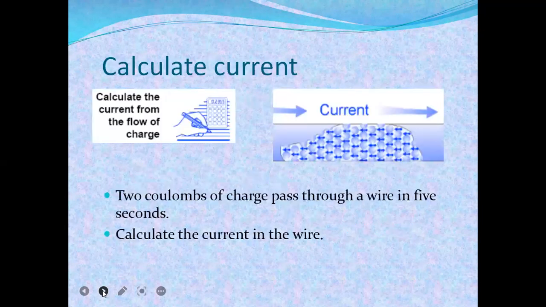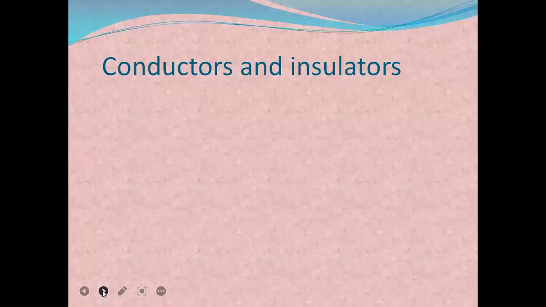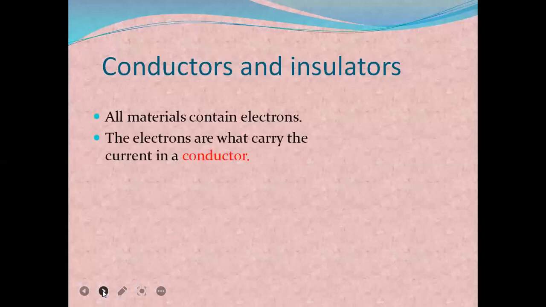You can calculate the current: if 2 coulombs of charge pass through a wire in 5 seconds, calculate the current in amperes. You must also know conductors and insulators. About this we must know.